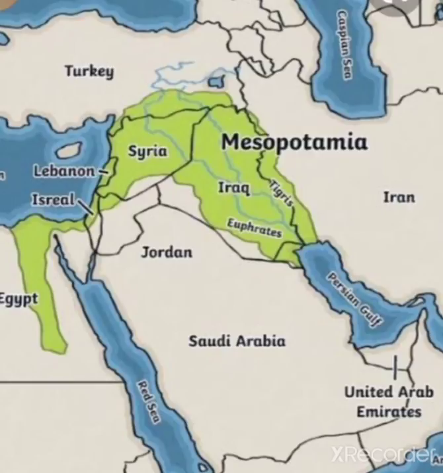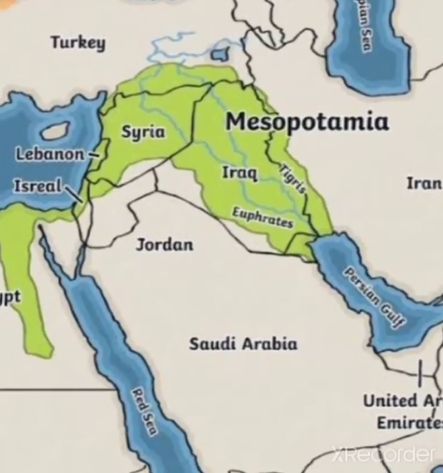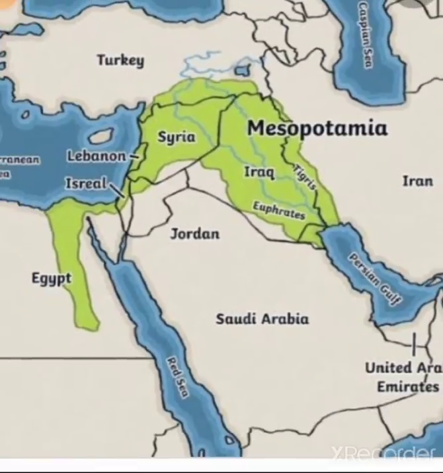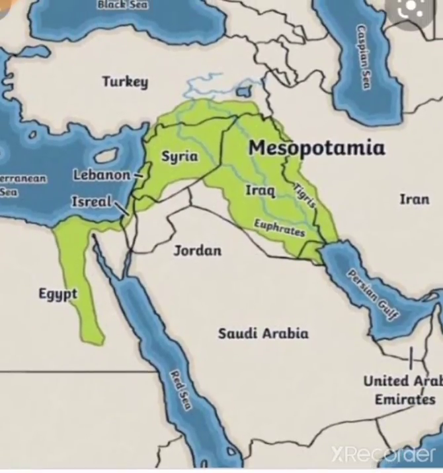And where is this Mesopotamia now? Can you identify where this Mesopotamia is now? Yes, it is in Iraq now. Okay.